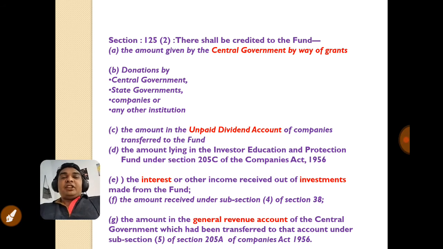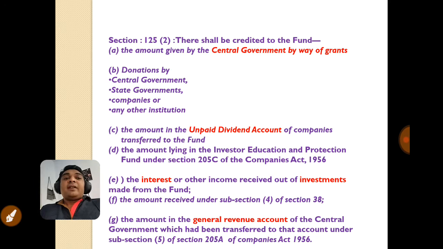It is the basic duty of the Indian government according to the Constitution to protect the interest of the citizens of India. So government will allocate some grant by budget or by parliamentary sanction, and that amount will be credited to this fund. The second amount is donation by central government, state government, or any company or any other institution.